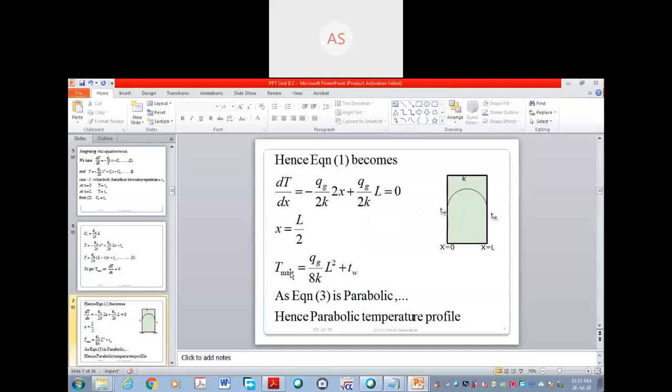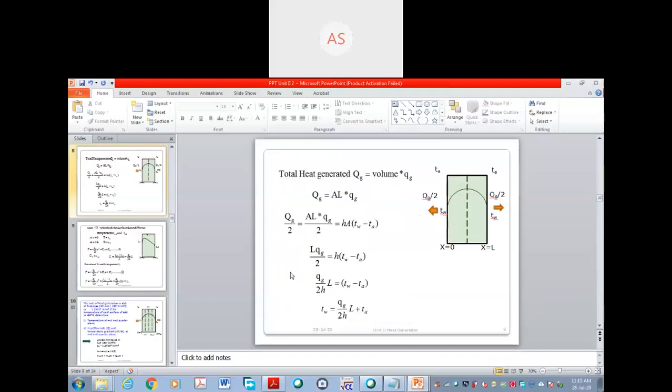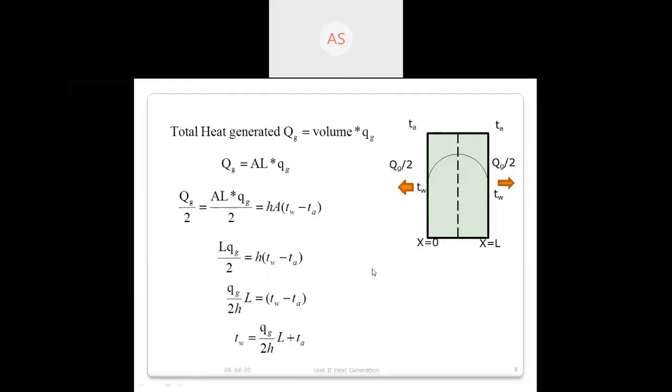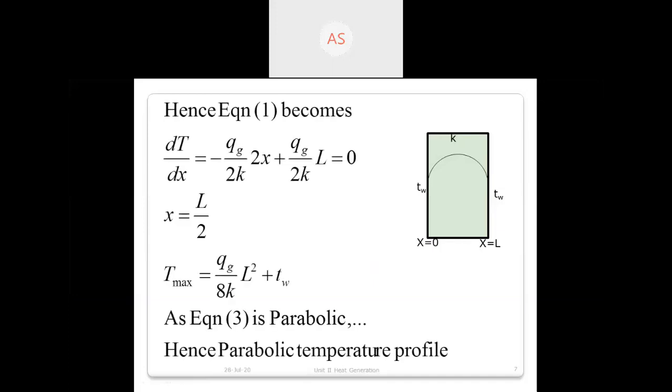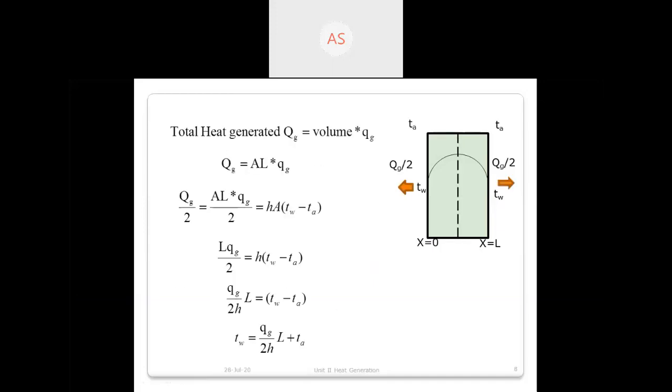Now we will see if we have time whether we can find the heat transfer. I think we have 5 to 10 minutes, or if the time is over, we will skip this part to the second lecture. But for the time being, now see, here we have to find the heat transfer rate.